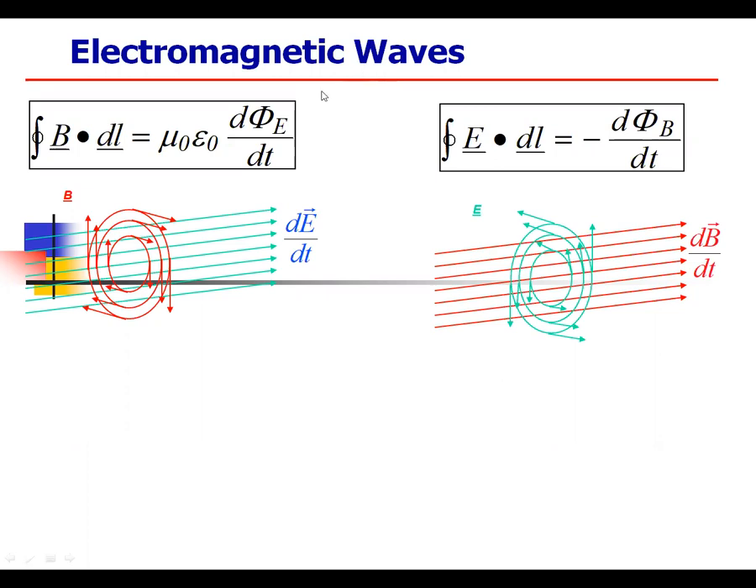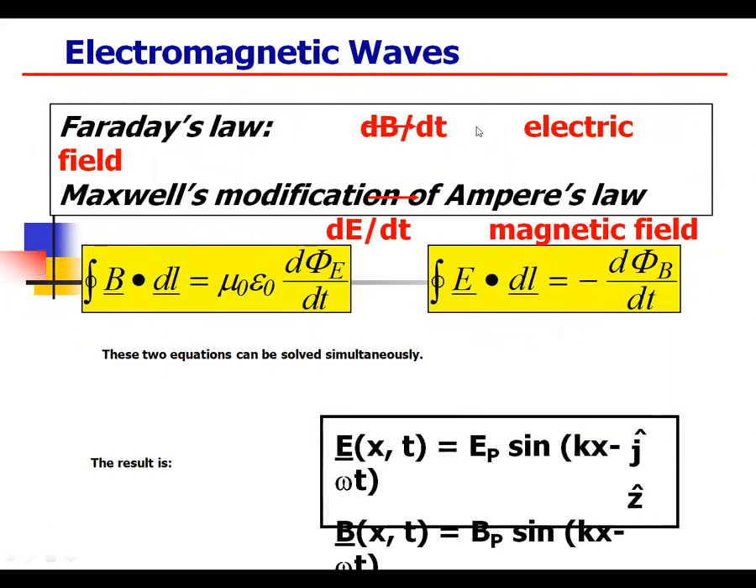So this is an electromagnetic wave in the form of two equations, which we have seen in the previous example. So this is the electromagnetic equation. So we have seen the Maxwell modification of Ampere's law.